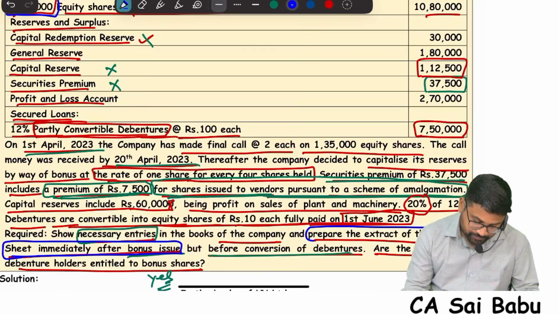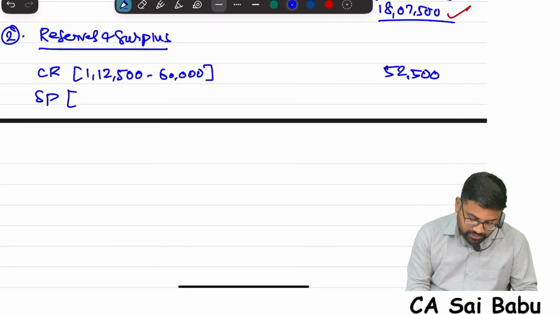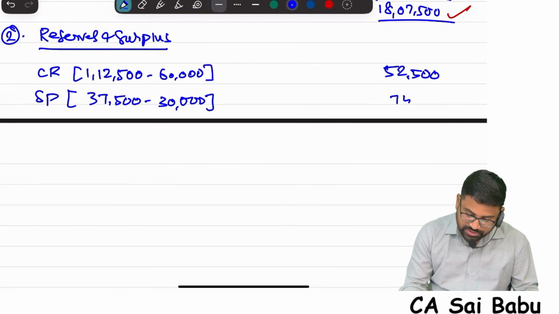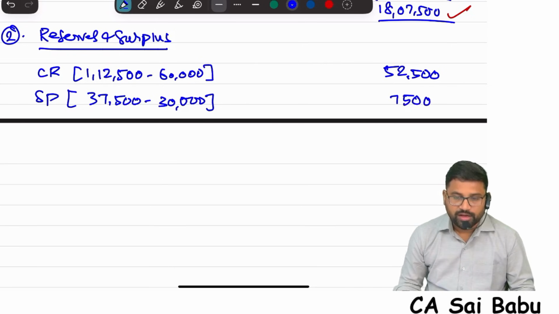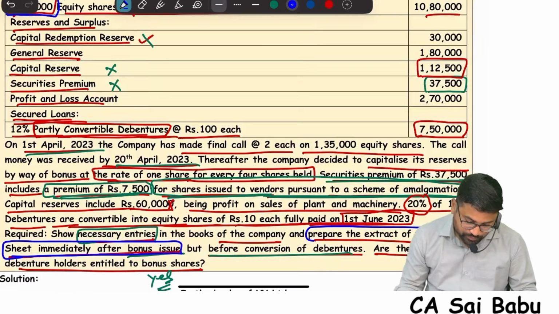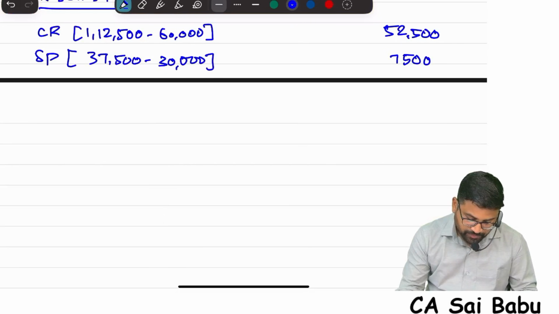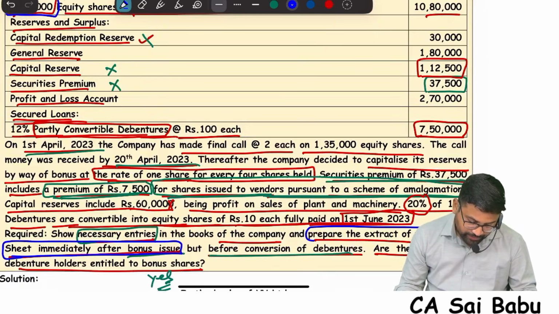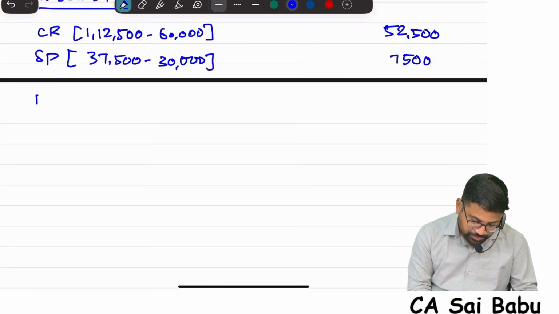Total 37,500. How much used for bonus issue? 30,000 we used. Check the entries. So how much balance remaining? 7,500. Correct? Next, P&L account. General reserve is also there. General reserve utilized fully. So next P&L account. How much balance is there?